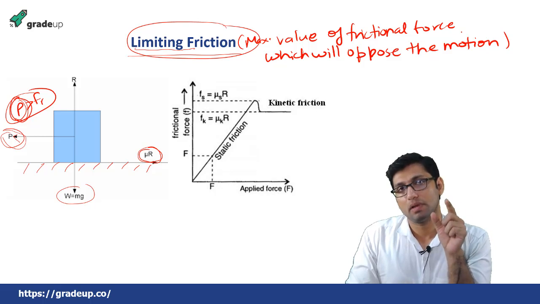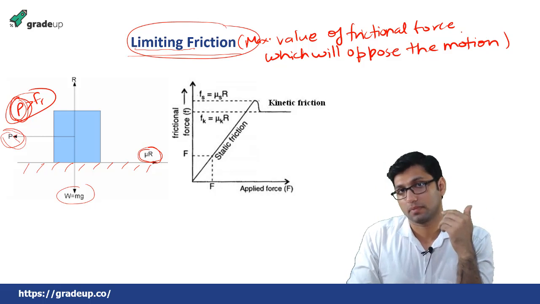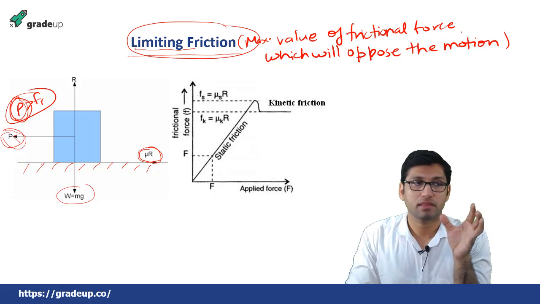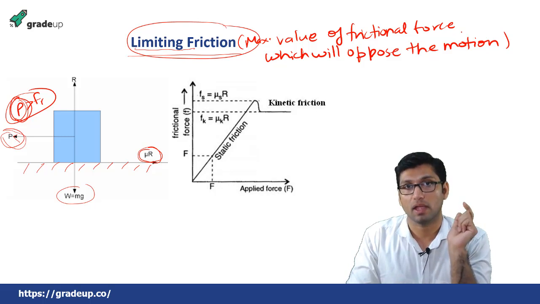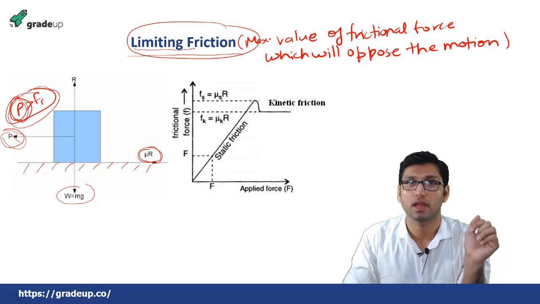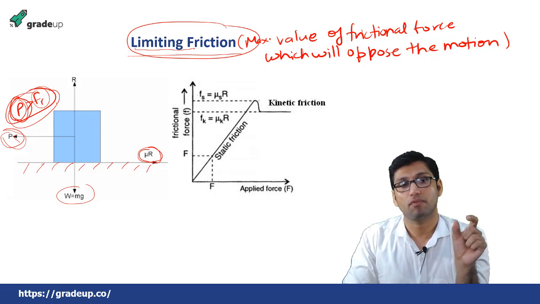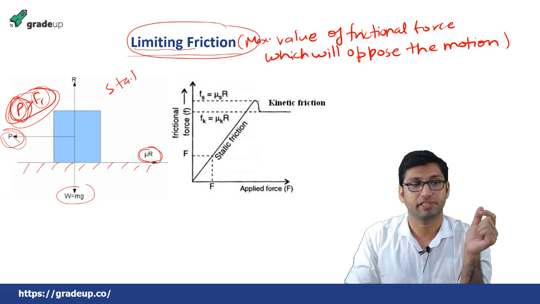This minimum value of limiting friction, will it be in the starting of the motion or before the motion? Which is the case in which this maximum value of friction will be there? As we know, this friction force will oppose the motion before starting of the motion. After starting the motion, the force which is applied will be more than the friction force. That means before movement, the maximum value of friction is called the limiting friction, and that is also called static friction.